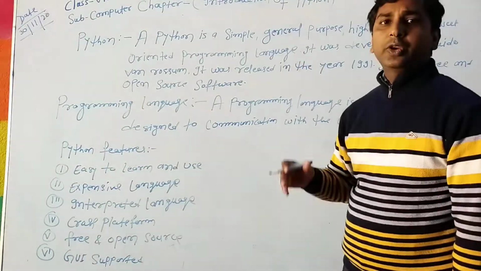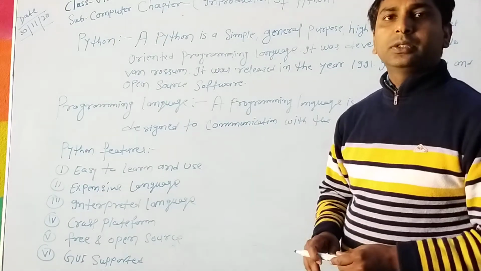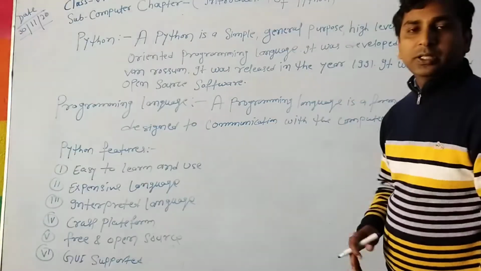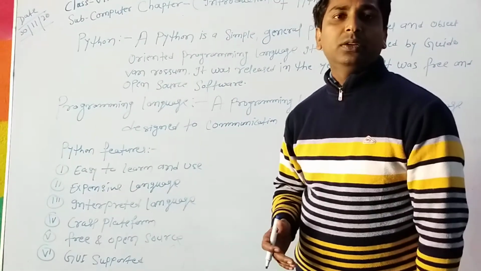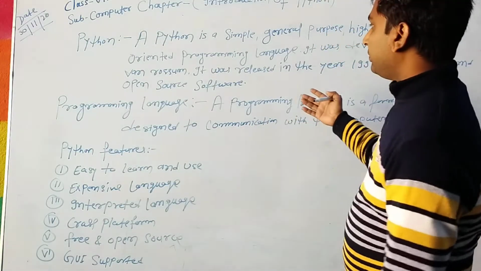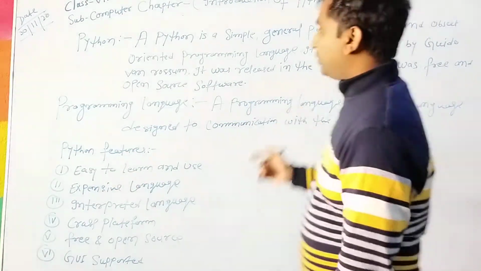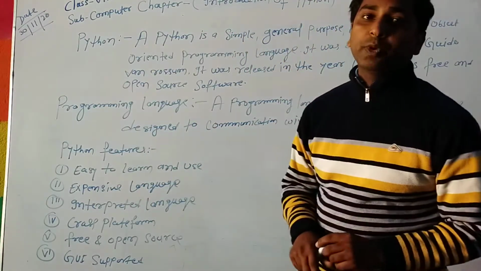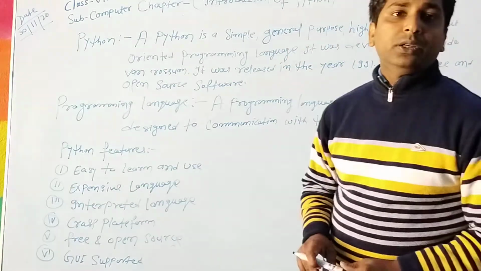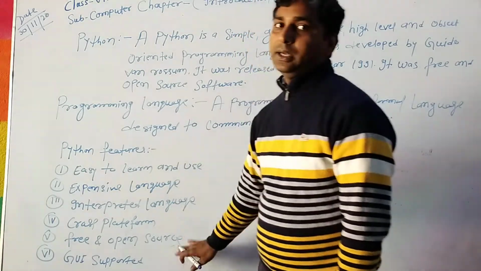General purpose means you can use different types of programming language to develop software. And open source means you can download it free from the internet and you can use it on any operating system. That means open source. Now, what is a programming language? A programming language is a formal language to design and communicate with computers. So what are the features of Python?